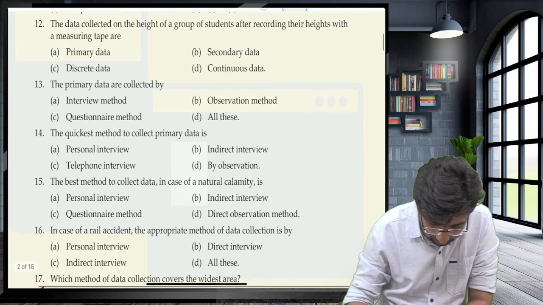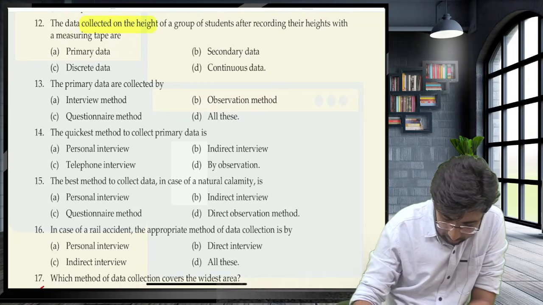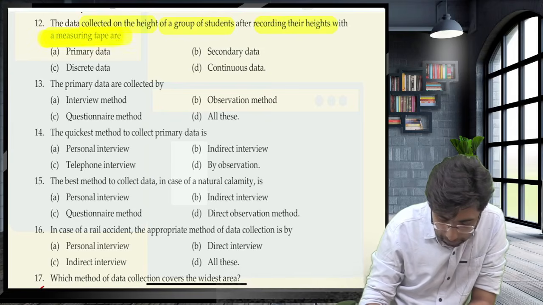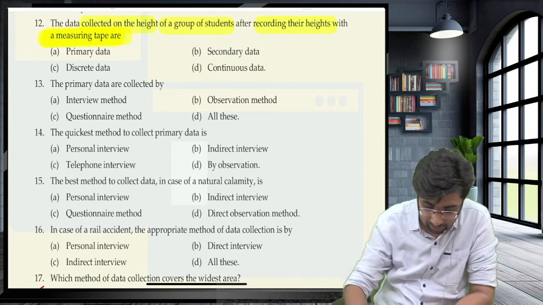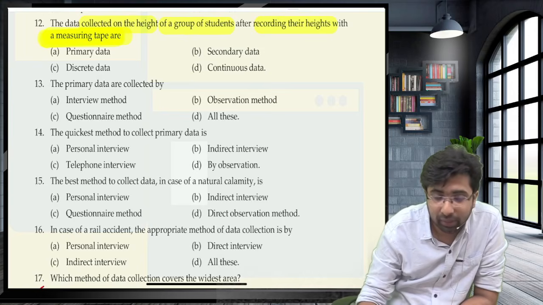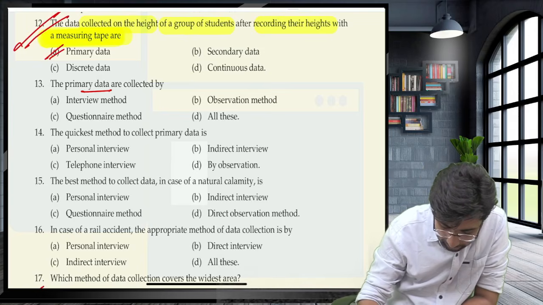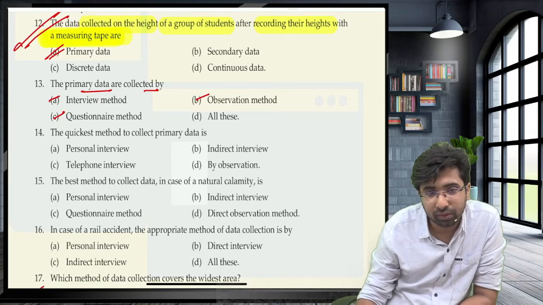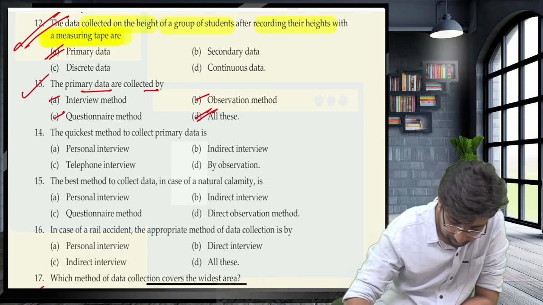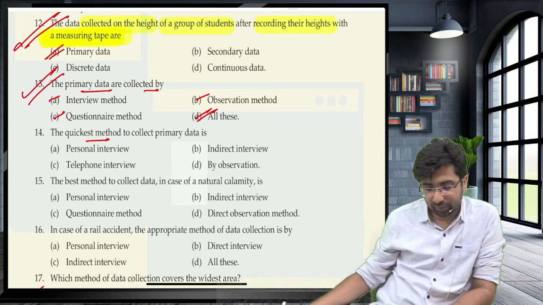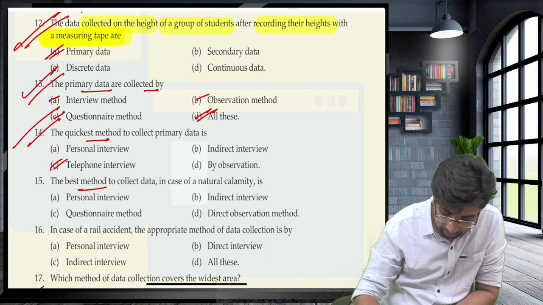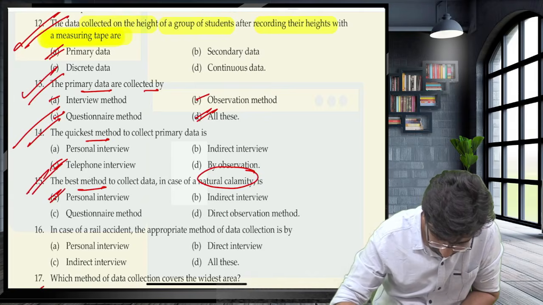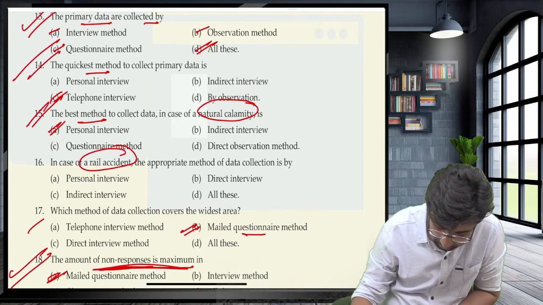Guys, the data collected on height of a group of students after recording their heights with a measuring tape. You collect observation. So, guys, primary or secondary? The primary data are collected by interview, observation, questionnaires method. Say, guys, the quickest method is? Best method is in case of natural calamity, in rail accident?